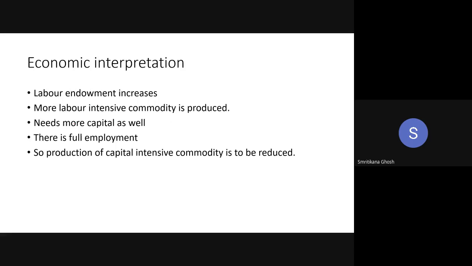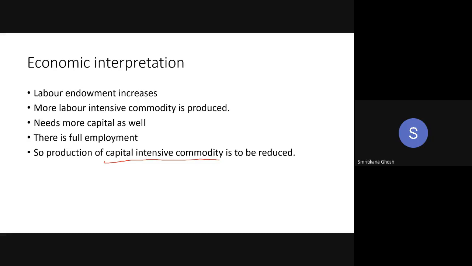So you need more capital, because commodity production is based on the use of two factors of production. Only labor cannot produce X; you need capital. As there is full employment, how to get the capital? You have to reduce the production of Y. So the production of the capital intensive commodity has to be reduced. This is the logic behind the Rybczynski theorem.